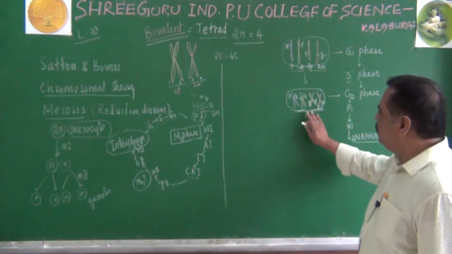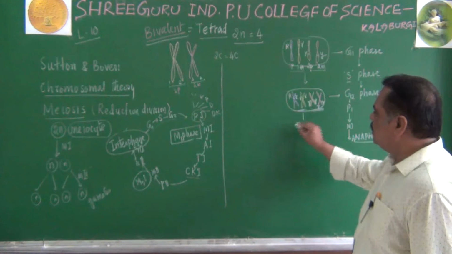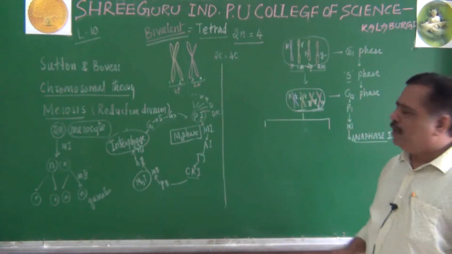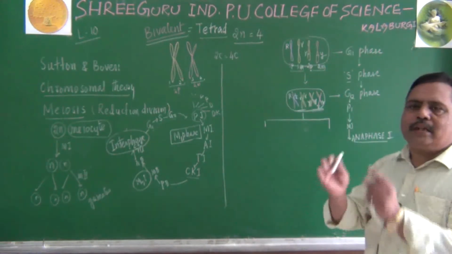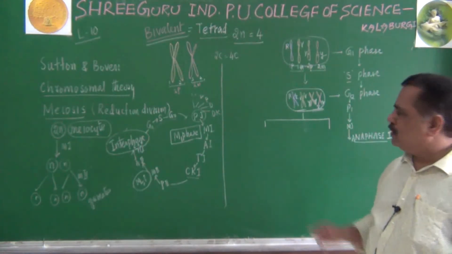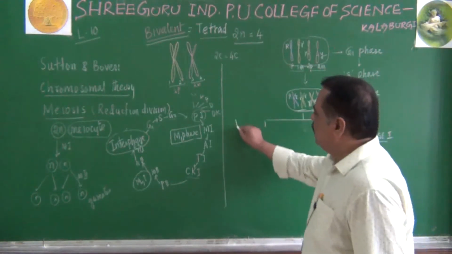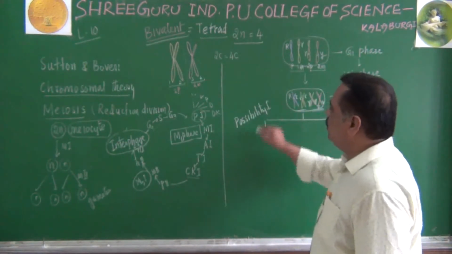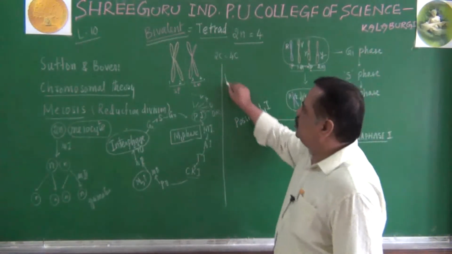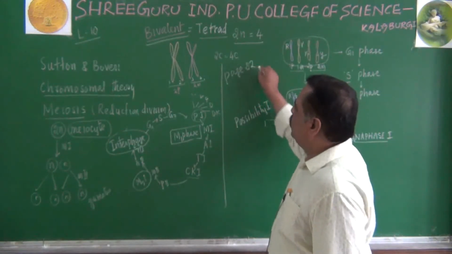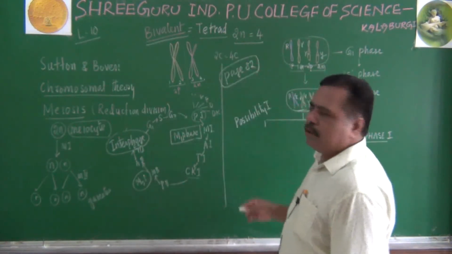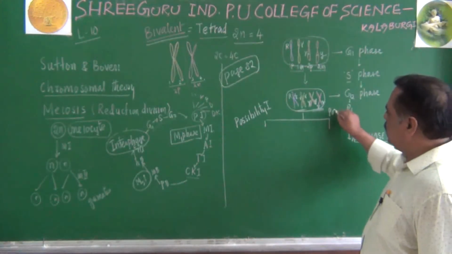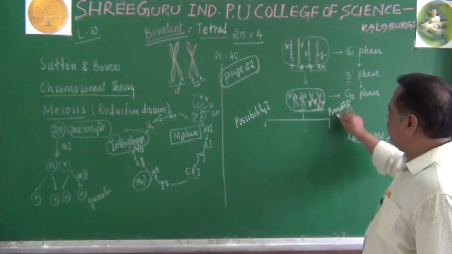Dear students, remember it easily. During this anaphase 1, there are two possibilities. Do you understand this point? There are two possibilities of separation of homologous chromosomes. Imagine one possibility, let me write it as possibility 1. This is the diagram given in your NCERT book at page number 82. Pages 81 and 82 together, I am drawing the same diagram with possibility 1 here and possibility 2 here.